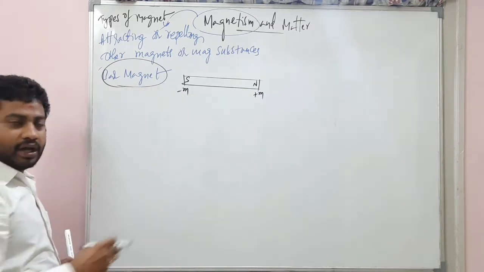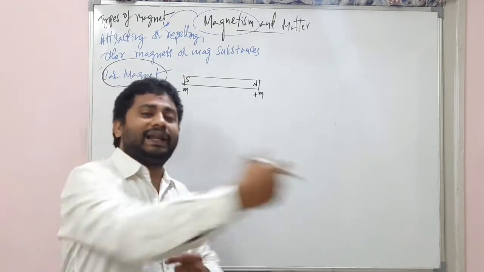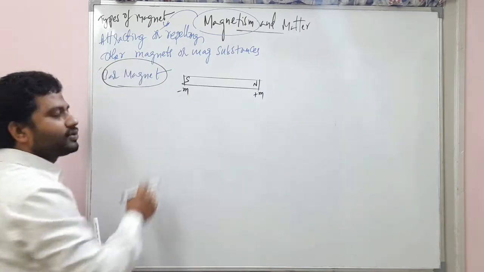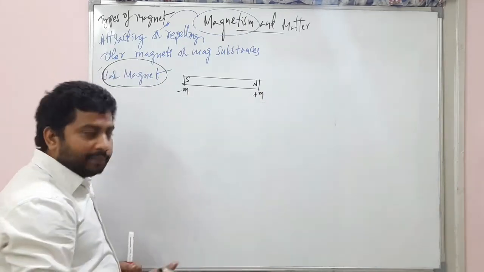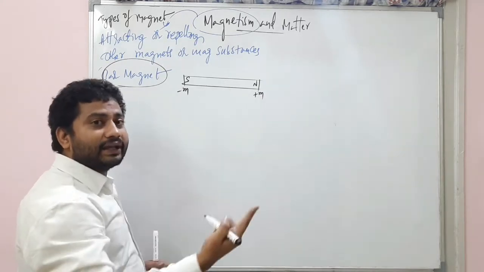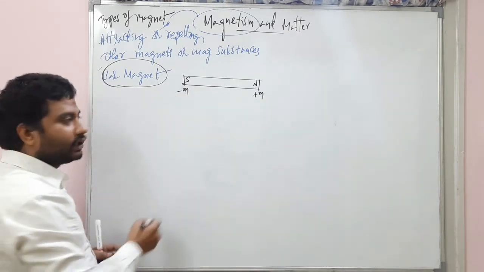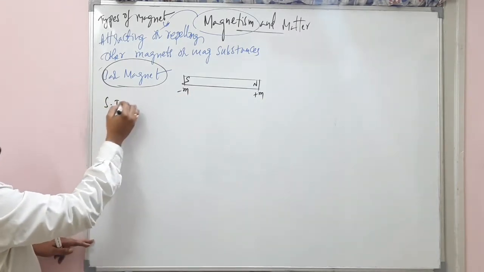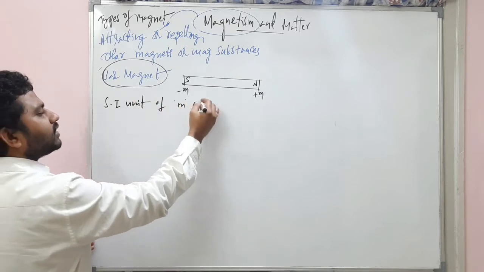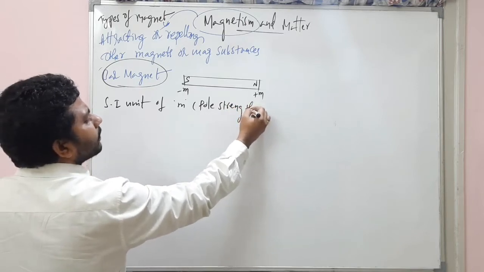Pole strength is the ability of a pole in attracting or repelling another magnet or magnetic substance. This is the pole strength and this is the pole strength. And I'm writing here the SI unit of small m, which is the pole strength.